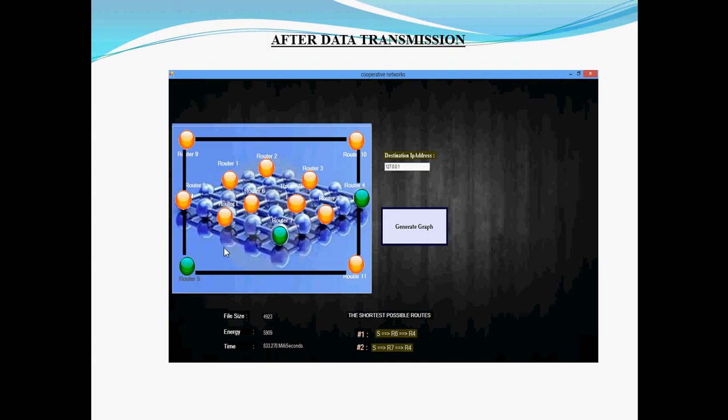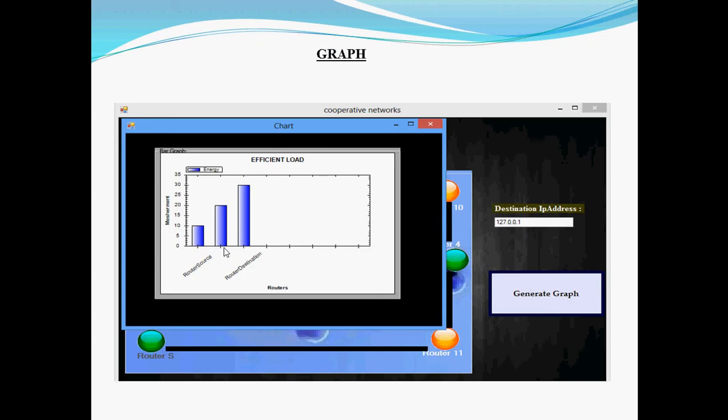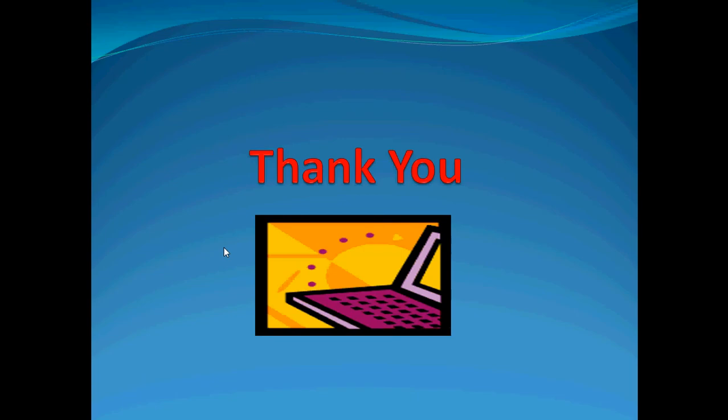But by using DLAR, we see that through the green highlighted path the file is transferred, through R6, S, R7 and R4. And we see some parameters like file size, energy, and time. These parameters are determined, and the file is received. The next thing is the graph. Based on these parameters, the graph is generated. Thank you.